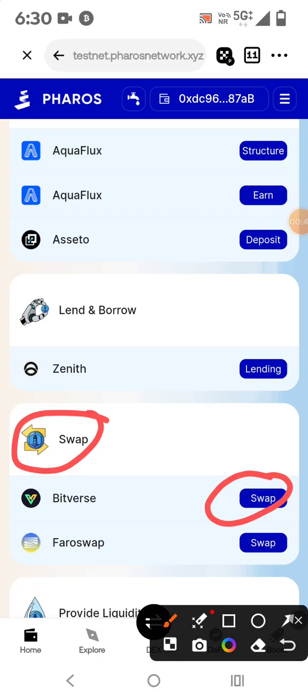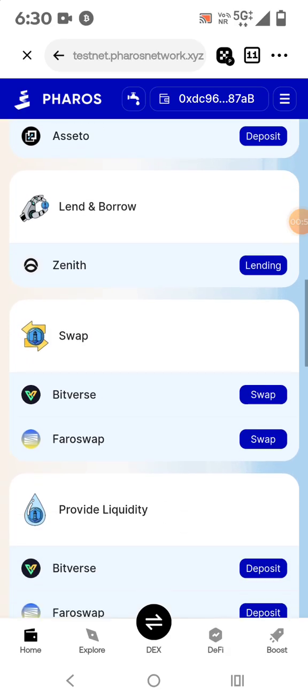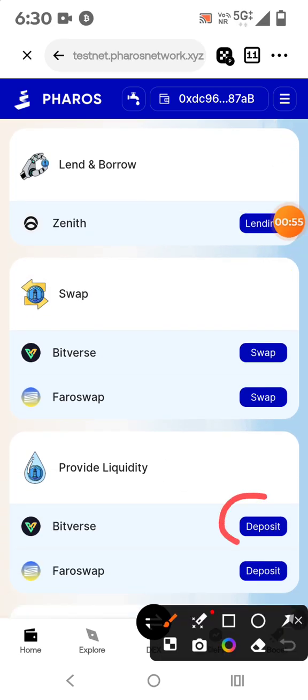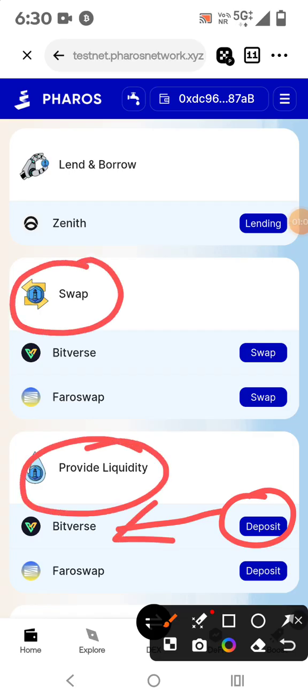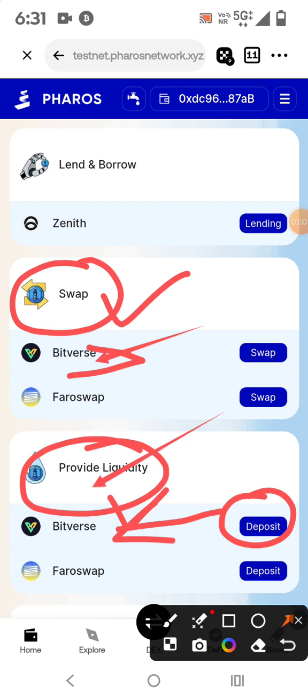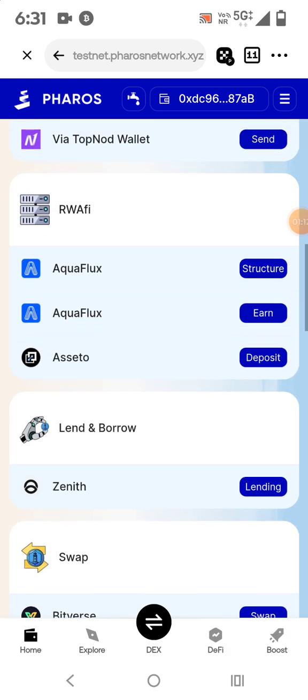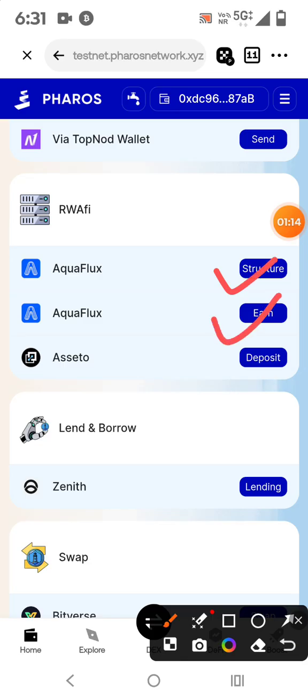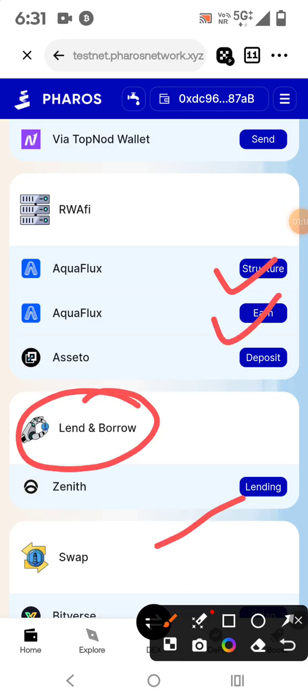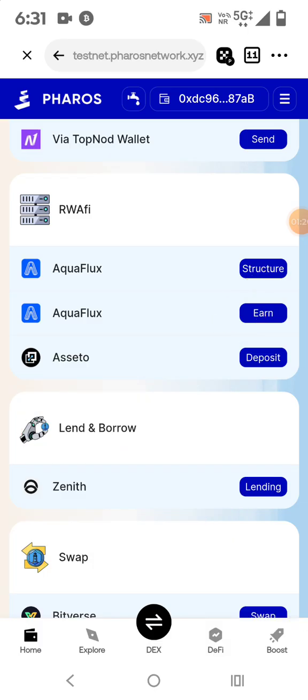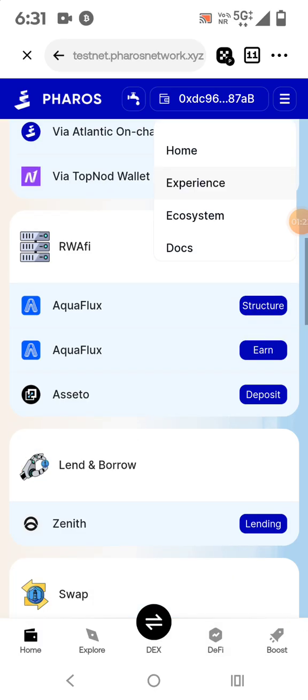Swapping on Bitverse. So Aquaflux structure on Zenith, Bitverse swapping, and also we will learn Bitverse liquidity providing. So in Bitverse we will learn swapping and liquidity. तो हम क्या सीखेंगे? स्वैपिंग और लिक्विडिटी किस में सीखेंगे? बिटवर्स में, राइट। उसके अलावा हम एक्वाफ्लक्स में स्ट्रक्चर, अर्निंग, और जैंथ में हम क्या करेंगे? लैंडिंग एंड बोरिंग, राइट।